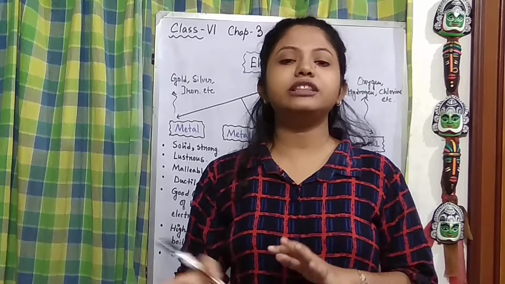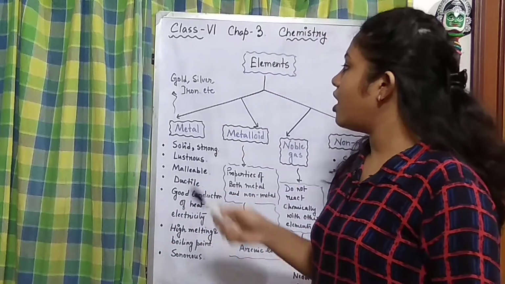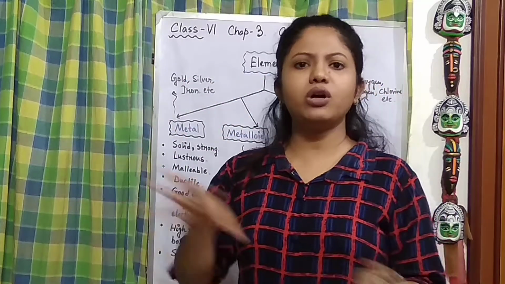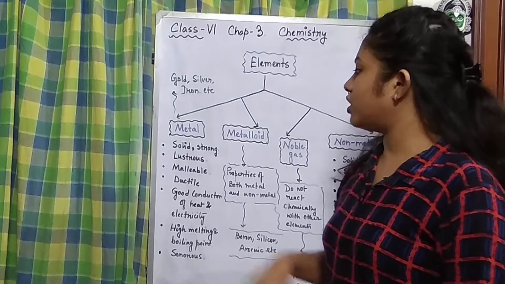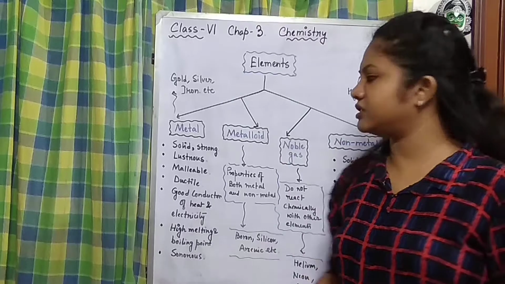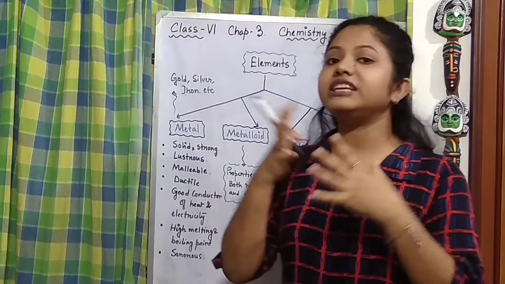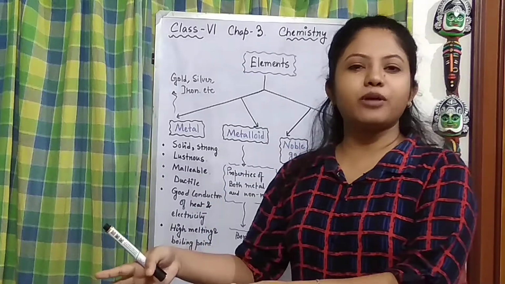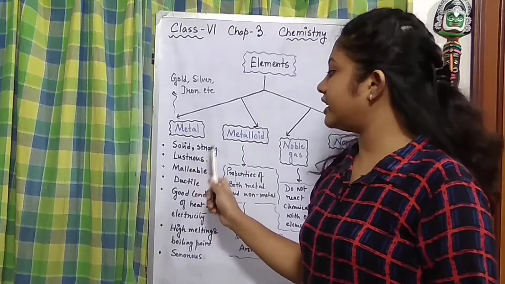And similarly, there are also uses of non-metals. Now we'll start with the metal. What are the metals? Like gold, silver, iron, aluminium, all these are metals. Why are they metals? Because they have certain characteristics. What are their characteristics? They are solid and strong. That's why we cannot easily break them. Otherwise, if it slips from our hand, it will get broken easily. So they are solid and strong.